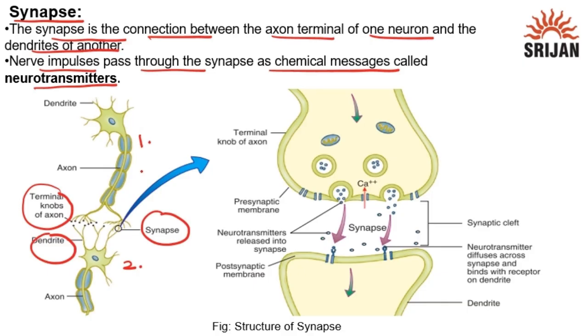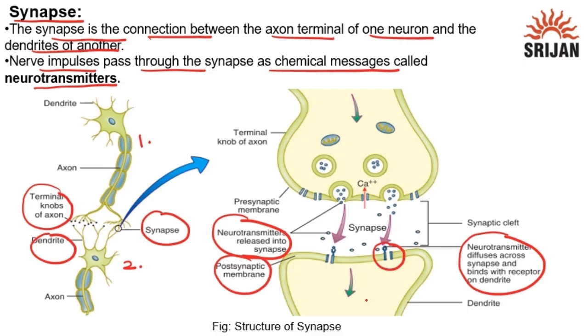When nerve impulses pass through the synapse, they release chemical messages called neurotransmitters into the synapse. Neurotransmitters diffuse across the synapse and bind with receptors on the dendrite. These are the receptors present on the postsynaptic membrane. Once the dendrite receives these messages, it transmits the nerve signals throughout the nervous system.